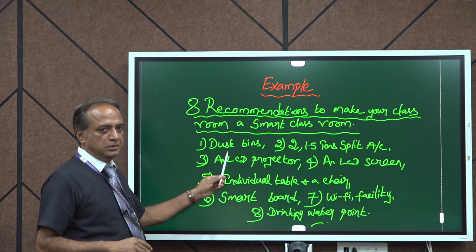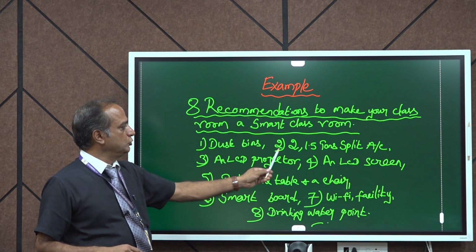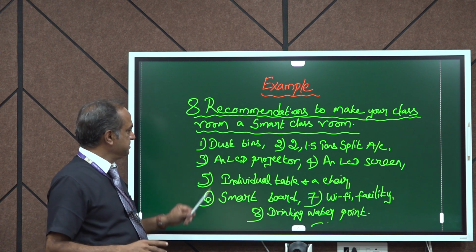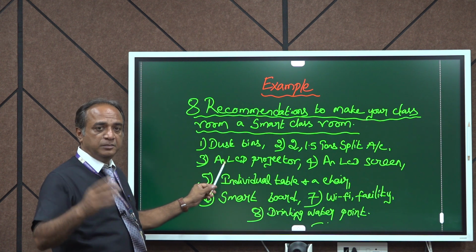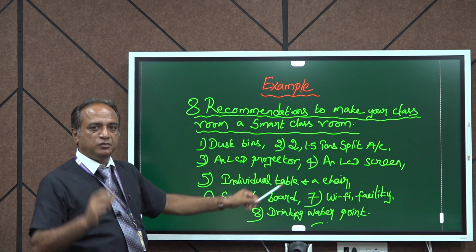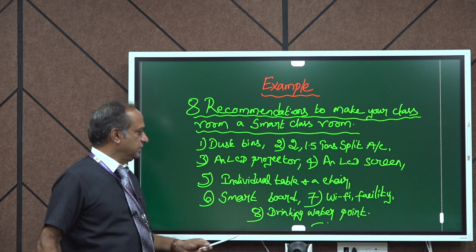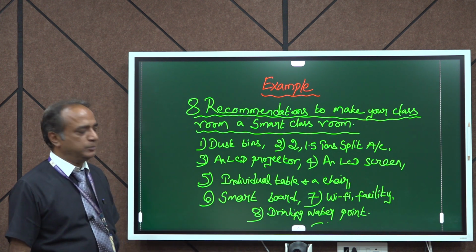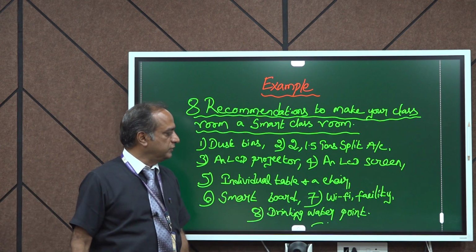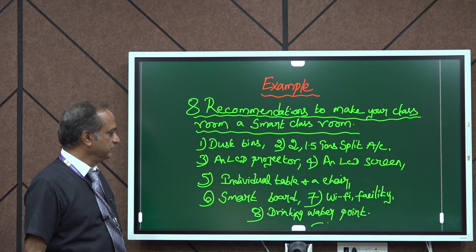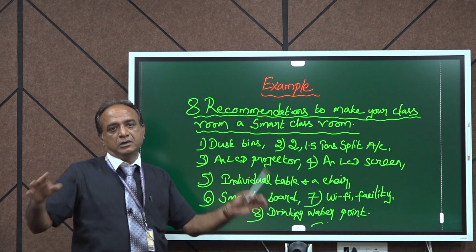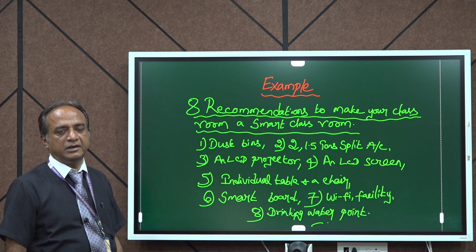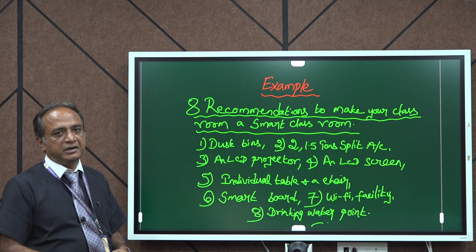Let's see one by one. Point number 1, dustbins. Point number 2, 1.5 ton split AC. 3, an LCD projector. 4th, to fix an LCD screen. 5th, an individual table and a chair. 6th, to fix a smart board. 7th, to offer Wi-Fi facility inside the classroom. And 8th, to keep a drinking water point on both sides. So these are all the 8 points we have generated for writing a recommendation.